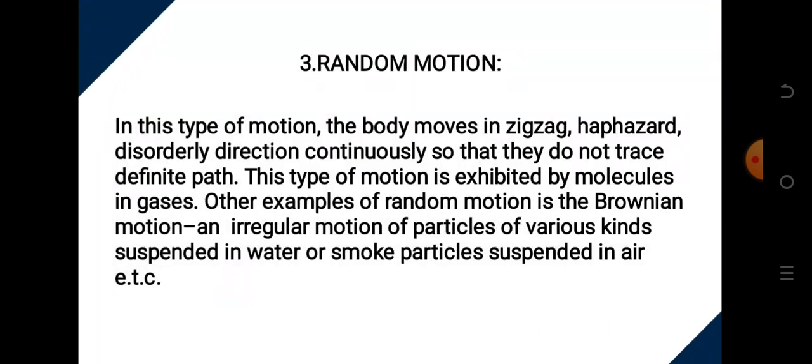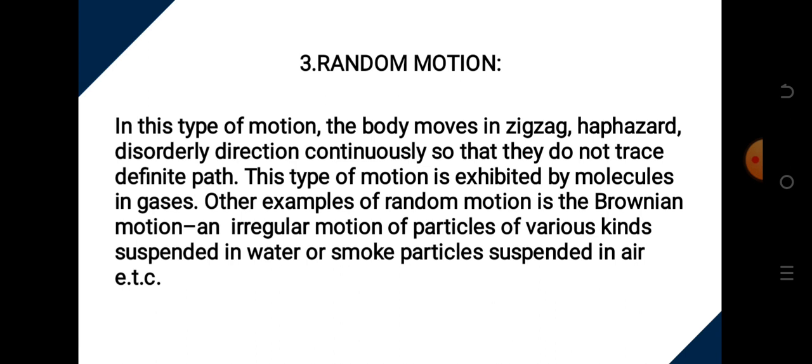Number three, we look at random motion. In this type of motion, the body moves in a zigzag, haphazard, disorderly direction continuously so that it does not trace a definite path. The object moves randomly, in a zigzag without direction and no orientation. This type of motion is exhibited by molecules of gases. Another example of random motion is Brownian motion.